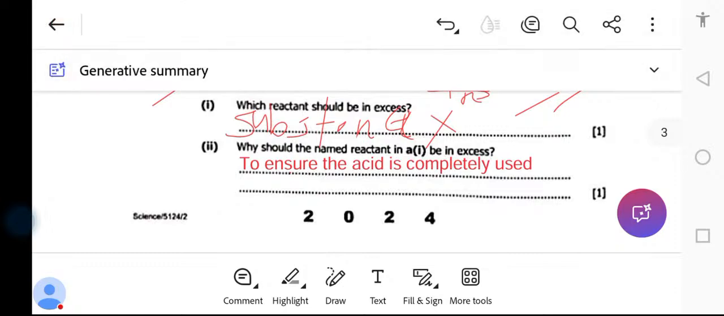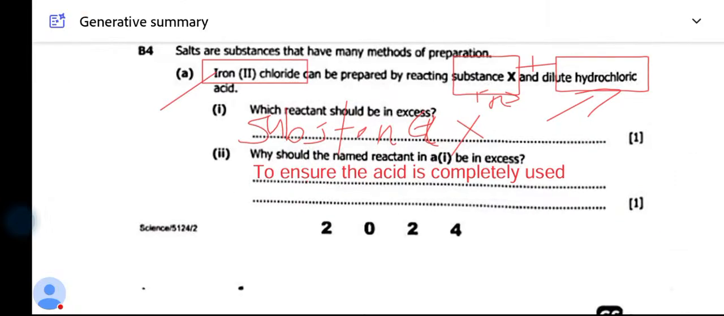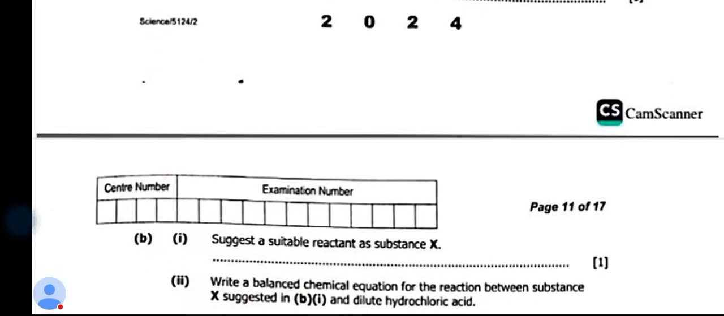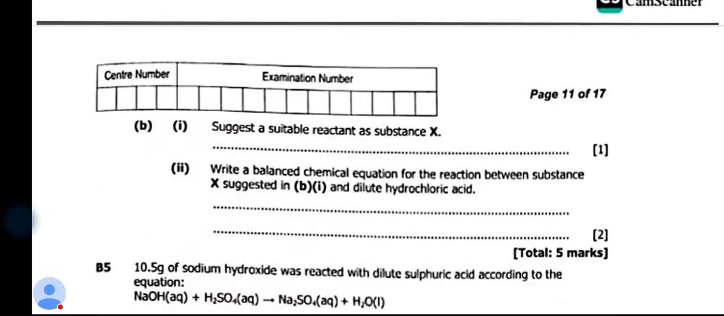So the reason why it should be in excess is to ensure the acid is completely used. So always put it in mind. Even if you don't know, the acid shouldn't be in excess, okay? The acid shouldn't be in excess. Then we go to the next question.